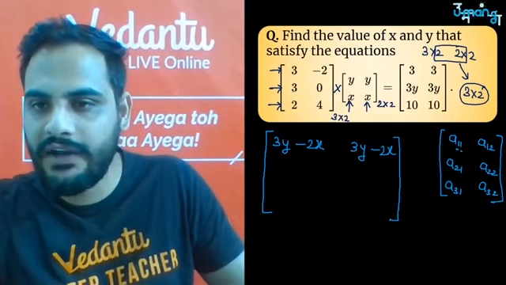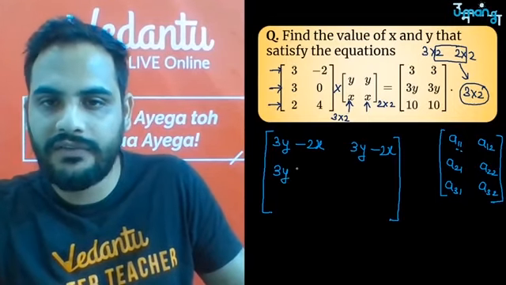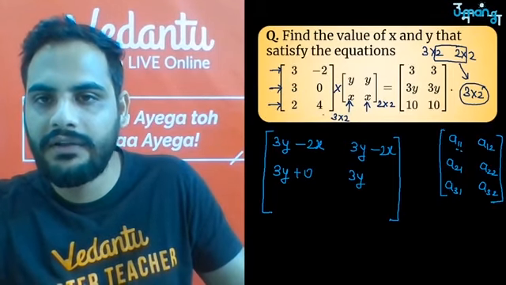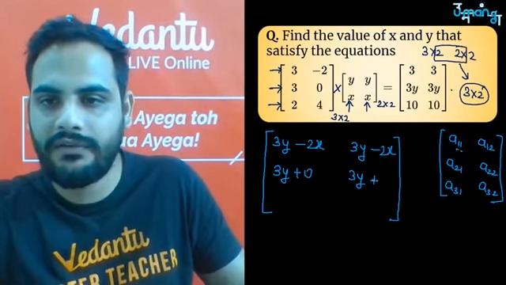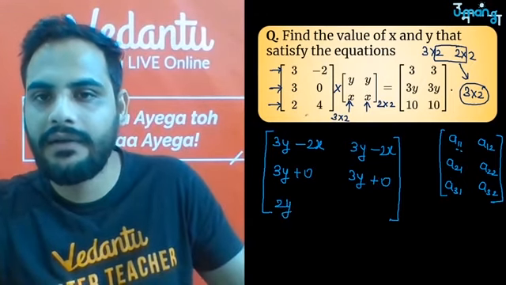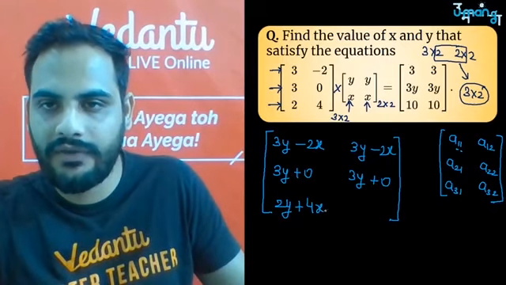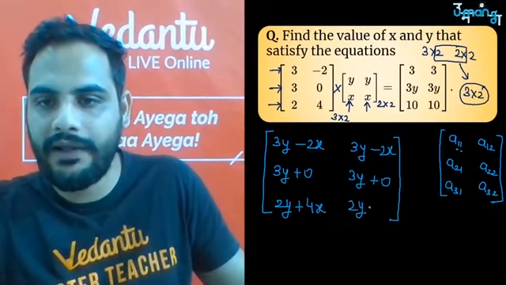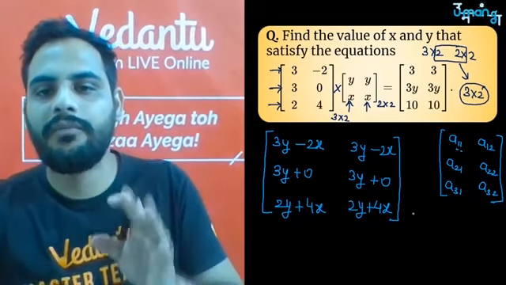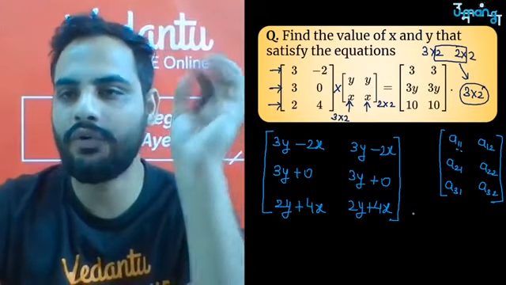Then second row first column, so 3 into y is 3y, 0 into x is 0. Then 2 into y is 2y plus 4 into x is 4x, and here also 2y plus 4x. Okay, this is your product of the given two matrices.